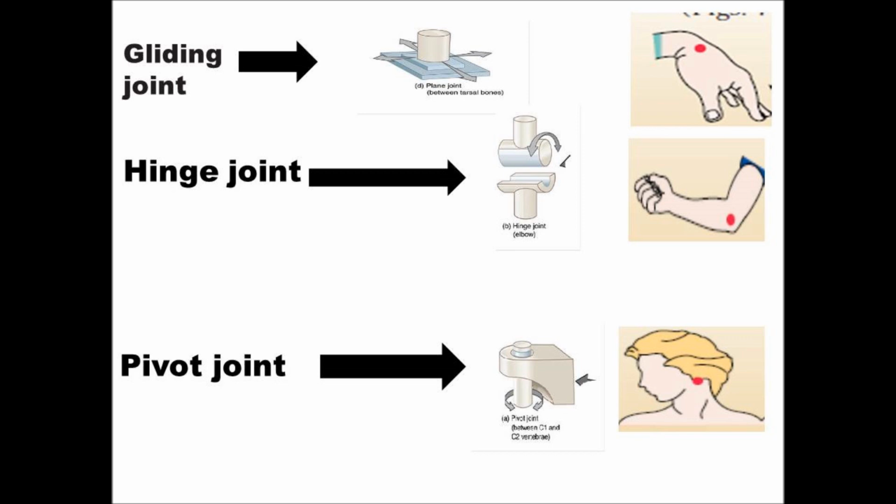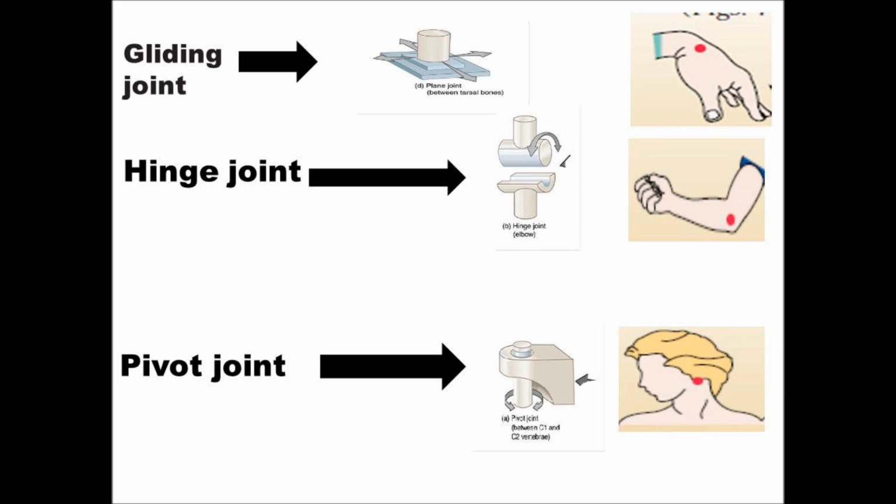That type of synovial joint is a gliding joint. The best example is the wrist joint, which is easily movable in four directions.